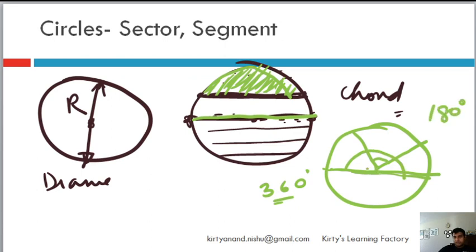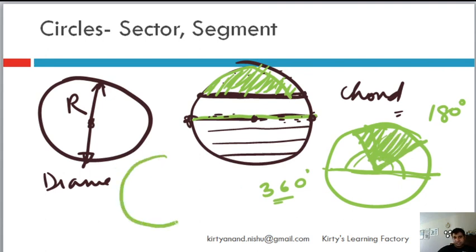So understand that all these angles will be less than 180 degrees. So this angle will be less than 180 degrees. We have to understand that. And this piece here, the angle along with this slice, which looks like a slice of the cake, is called a sector.